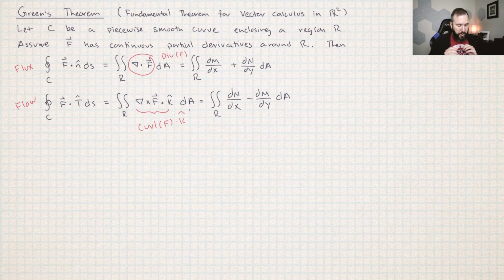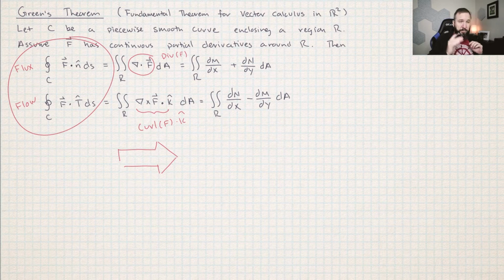I just want to point out here, if you use the theorem in this direction, then it really does make the problem easier, because on the left-hand side I have line integrals, and that's a complicated thing. You have to parameterize the curve. You got to make sure you're going counterclockwise, come up with your parameterization, plug all that into the differential form, and then do antiderivatives. On the right-hand side, we have double integrals, and double integrals are really easy to set up.